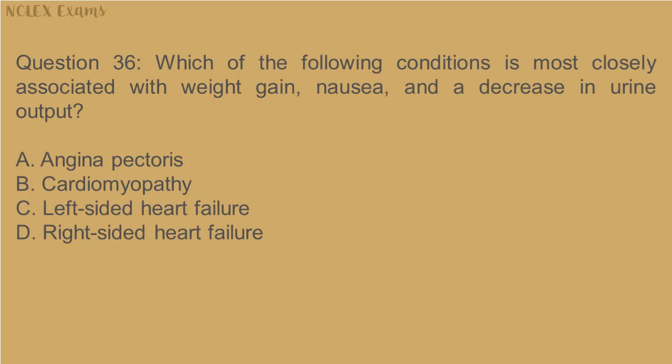Question 36. Which of the following conditions is most closely associated with weight gain, nausea, and a decrease in urine output? A. Angina pectoris. B. Cardiomyopathy. C. Left-sided heart failure. D. Right-sided heart failure.